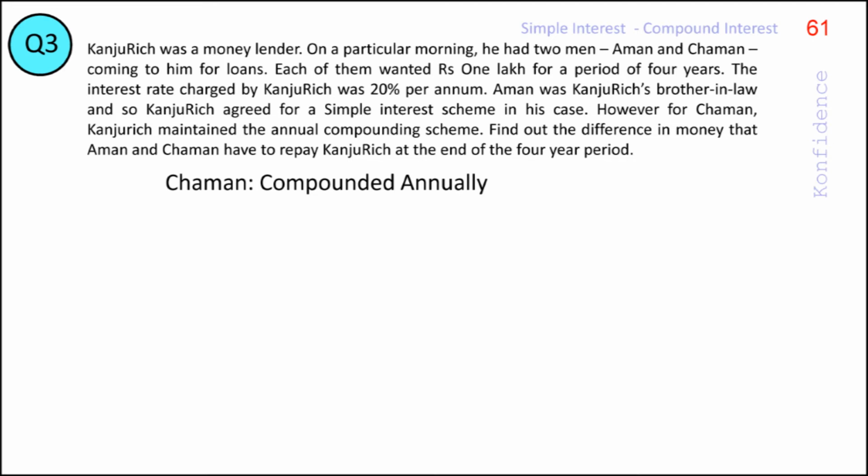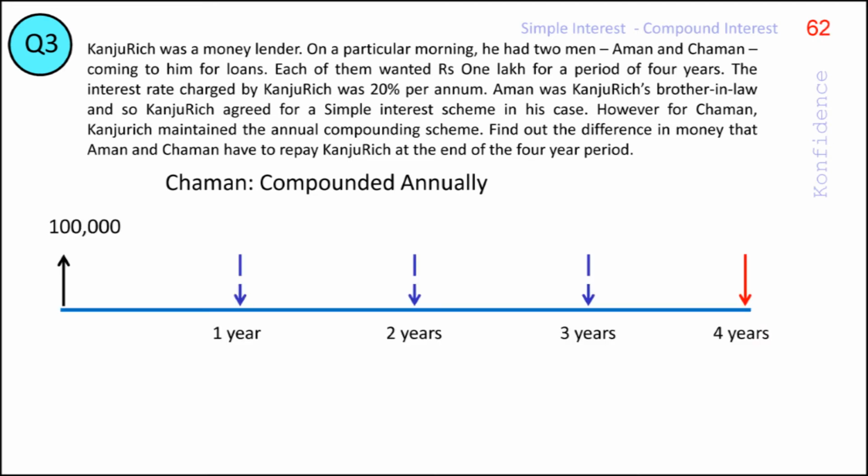In a compound interest scheme, interest is calculated on the original principal amount as well as on the accumulated interest. Here, the base on which interest is calculated increases with each period. The amount of interest earned also increases with each period. The timeline shown in the slide will help you understand it a bit more clearly.